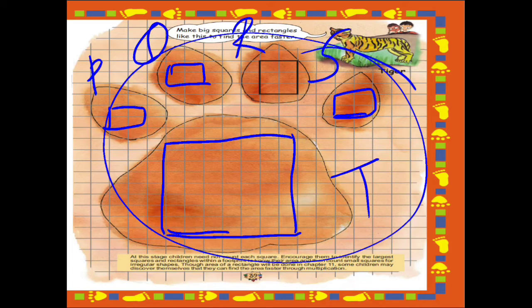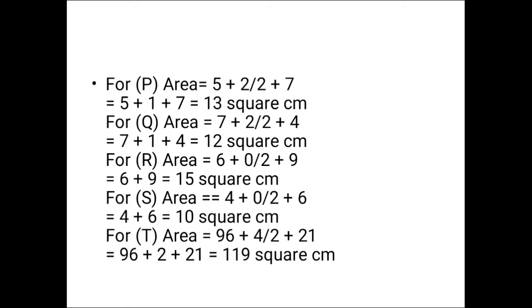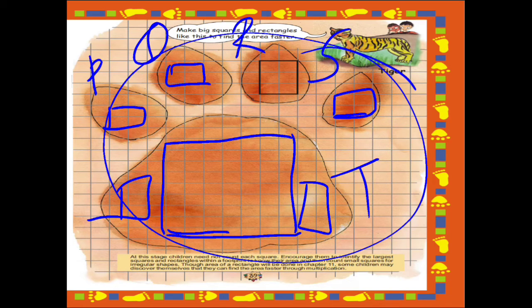Now let's see how we are going to do it. In this way you have to make all the possible squares and rectangles which you can form. Now let's see how we are going to write the answer. For P, I have already given the name, right? Here I have given the names. This will be P, this will be Q, this will be R, this will be S, this will be T. Why are we giving a name to each of them? Because it will make it easier to calculate and easier to find the area.